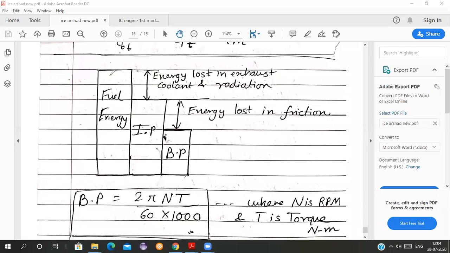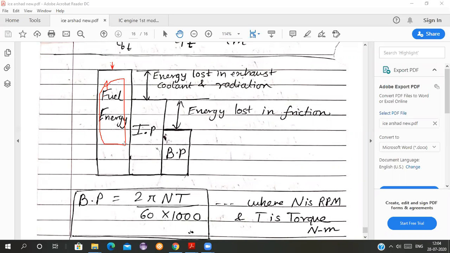See, when the fuel burning is taking place in an engine, energy is produced because of the burning of fuel. I am talking about the heat energy produced, which is denoted here. This is the fuel energy. If I consider this much as the fuel energy, if it is having some value.